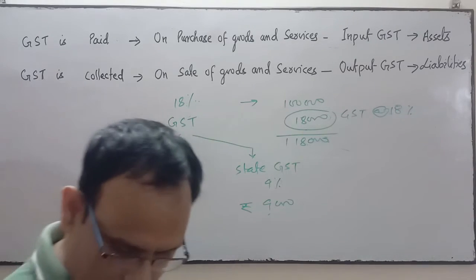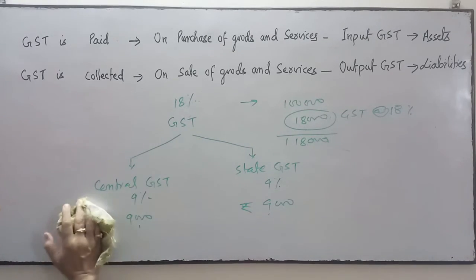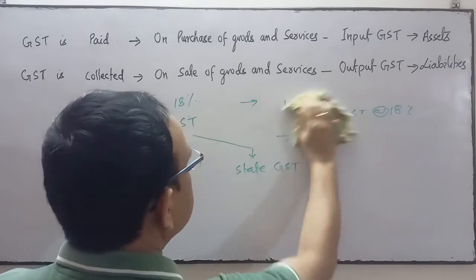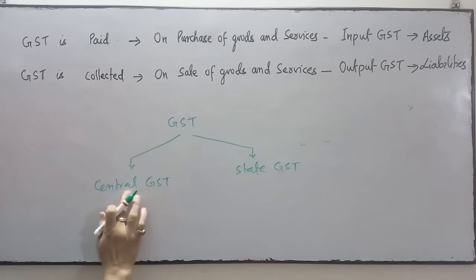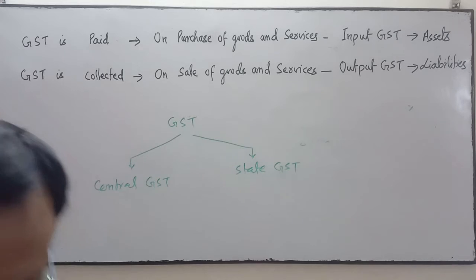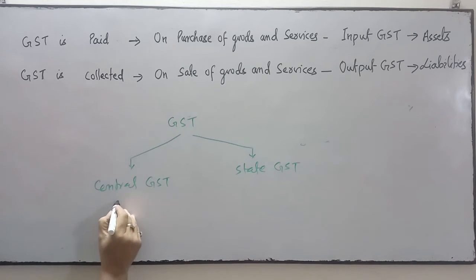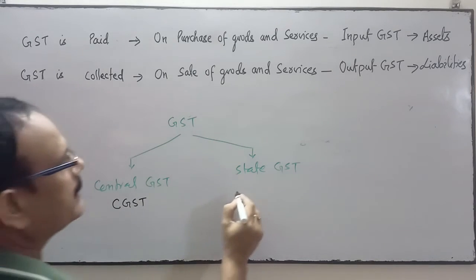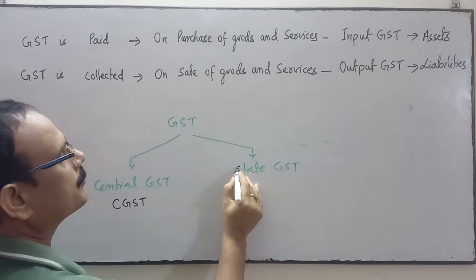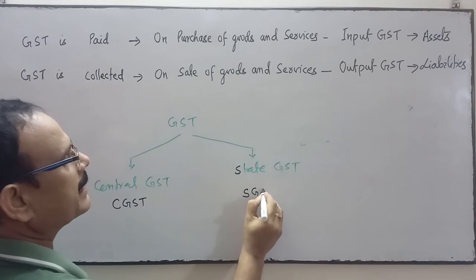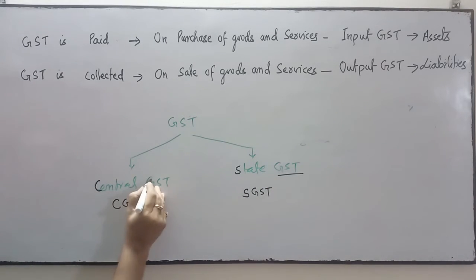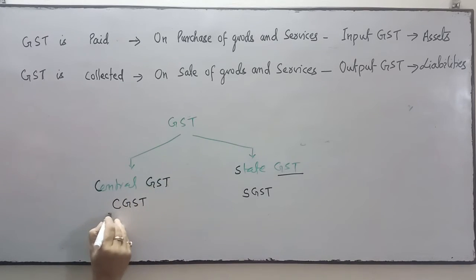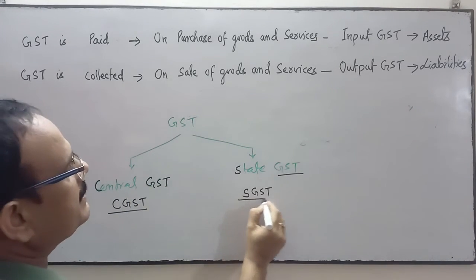So central GST and state GST. In short, we will write central GST as CGST, and state GST as SGST.